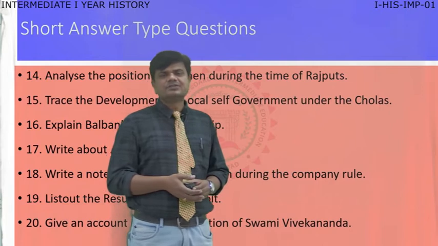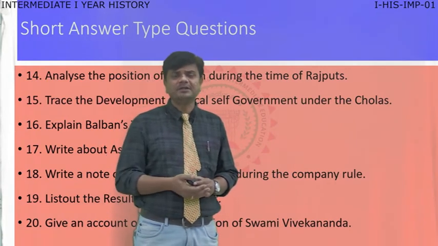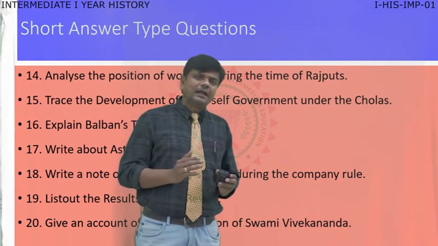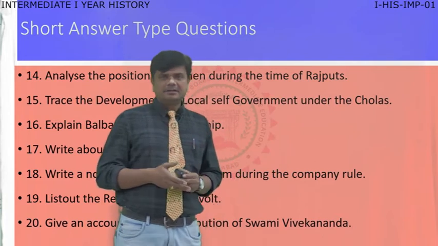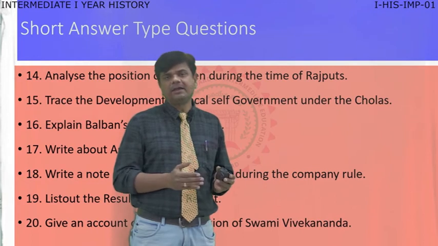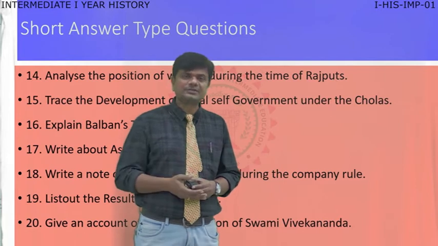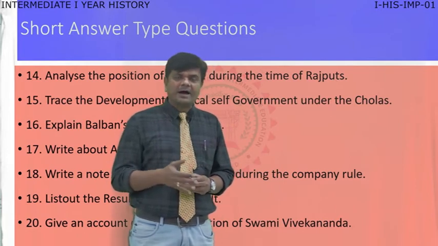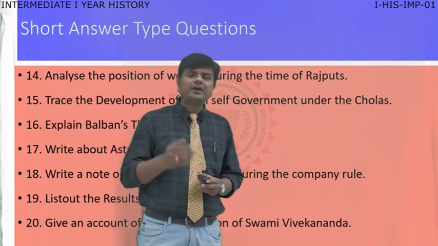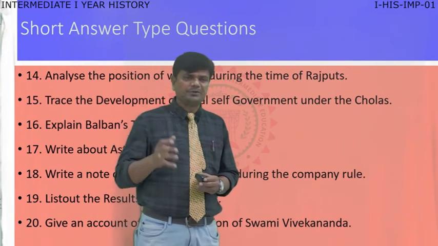In the chapter on social religious movements, great samajas were established by different personalities like Raja Ram Mohan Roy, Brahmo Samaj, and Arya Samaj, founded by Swami Dayananda Saraswati. Like that, Swami Vivekananda established a great mission, the Ramakrishna Mission.